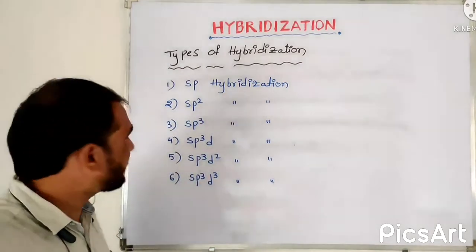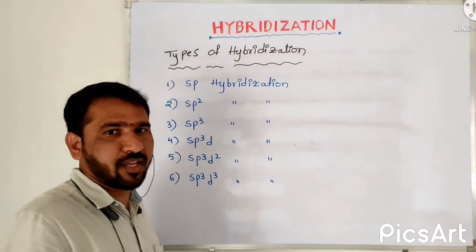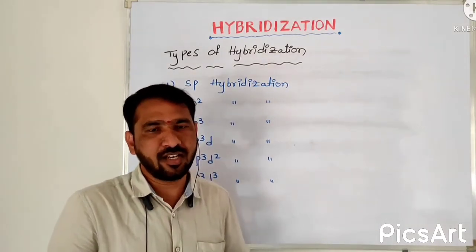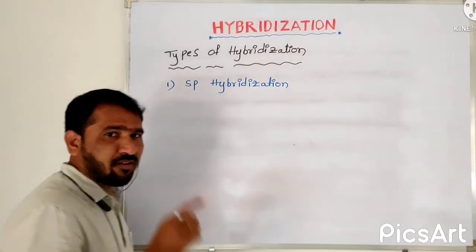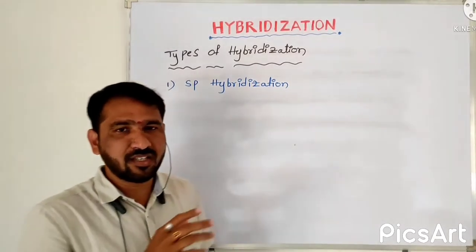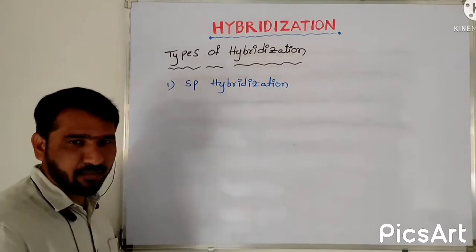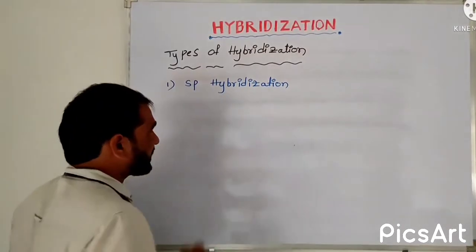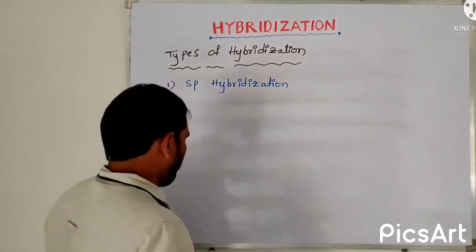Let me discuss the first type. What is the first type of hybridization here? sp hybridization. What is meant by sp hybridization? Which orbitals participate in this hybridization? sp hybridization means one s orbital and one p orbital participate in this hybridization. Let me discuss the resultant hybrid orbitals, how the s and p orbitals intermix and how we get an sp hybrid orbital.